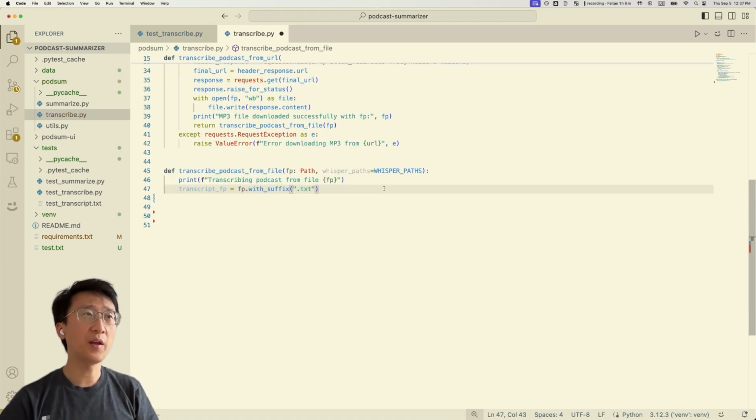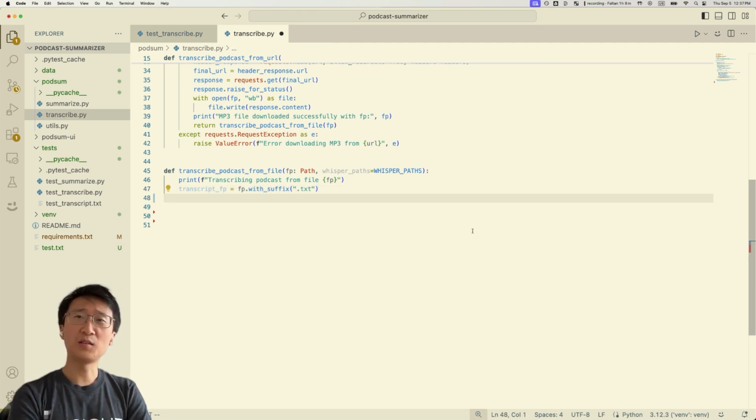Okay, now that we are able to download the podcast from a URL down to our local disk, we're going to actually try to transcribe it now. So first thing we do is we initialize a transcript file path that we're going to write to. Okay, so some bad news bears. Whisper C++ does not have a Python binding, so we gotta make an ugly ass subprocess call. What's worse, the input has to be a WAV file, but we usually get MP3s. So our first step is actually to convert it.